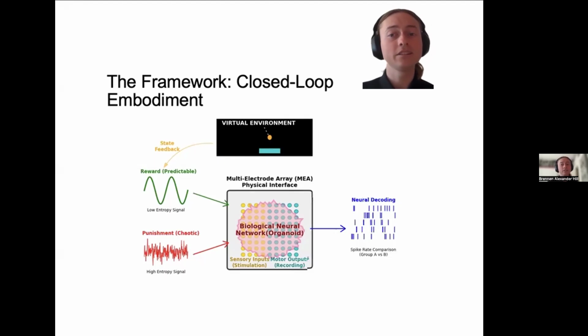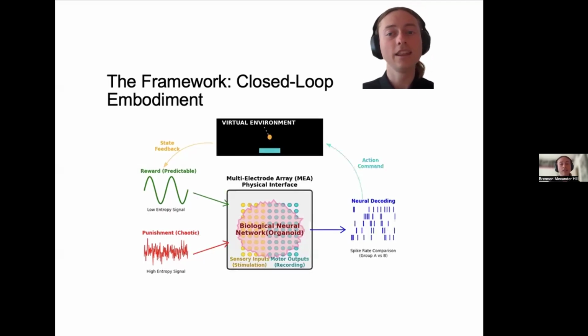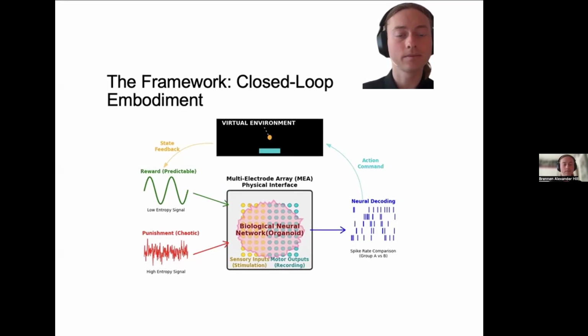To close the loop, we need to read the agent's mind, so to speak. We record neural spikes from specific regions of the organoid and decode those spikes into action commands. For example, if spike rate in region A is higher than region B, the agent moves left. If B is higher, it moves right. This completes the closed loop. The organoid acts, the environment updates, and the organoid receives feedback based on the consequences of that action.